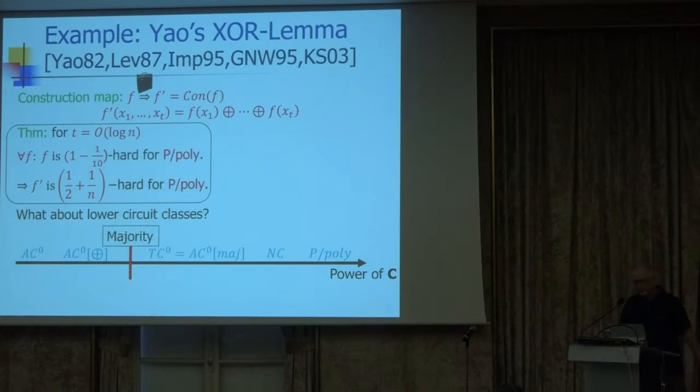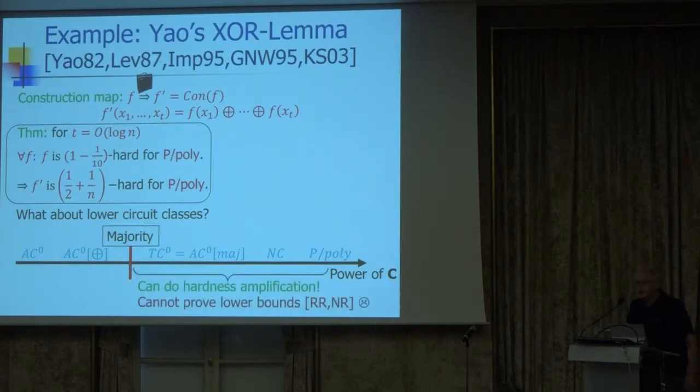Okay? And there's a dividing line between these classes by the majority function. So what do I mean by that? Classes on the right-hand side of this dividing line can compute majority by definition, whereas we know that the classes on the left-hand side of this barrier cannot compute majority. We have lower bounds against these classes. So we can now ask ourselves, which one of these classes in the complexity realm can we substitute for P/poly in this theorem, right? So that's the question I want to ask.